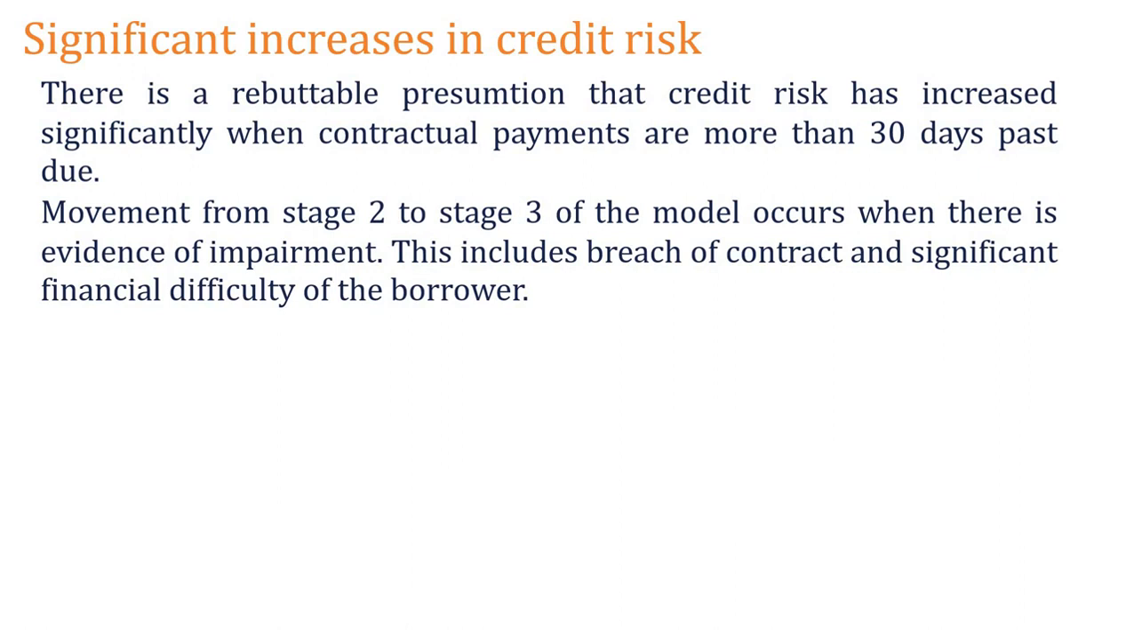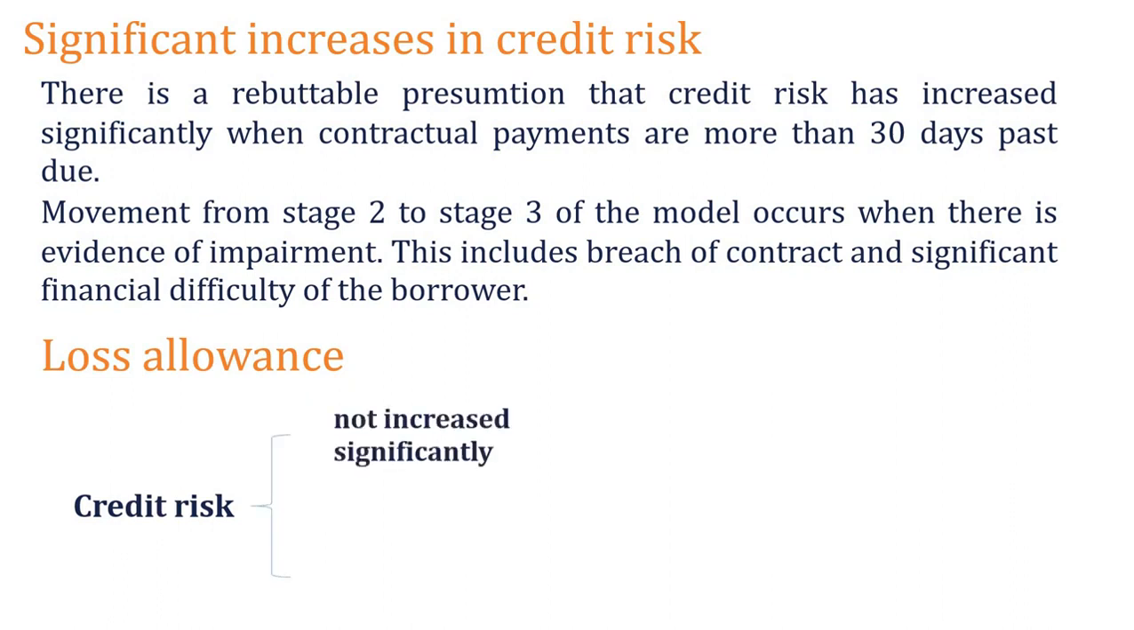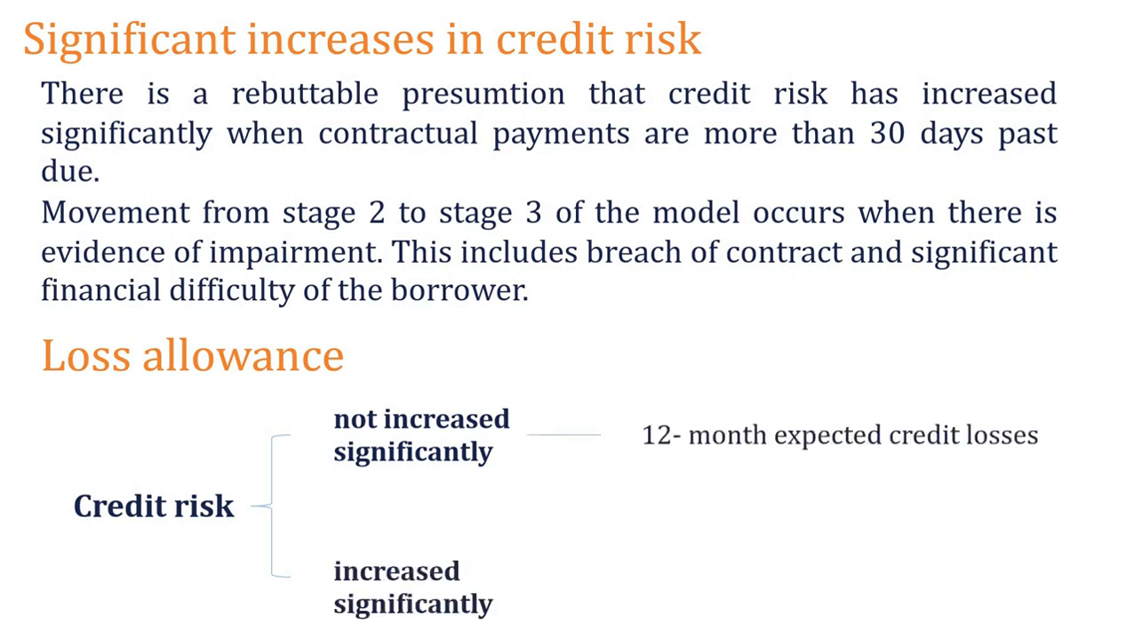Movement from stage 2 to stage 3 occurs when there is evidence of impairment. This includes breach of contract and significant financial difficulty of the borrowers. Right? So remember this credit risk. ඒක තමයි මම මෙතනදී කිව්වේ. credit risk එක කොටස් දෙකක් තියෙනවා. If it is not significantly increased, you can make the provision for 12 months expected credit loss. If it is increased significantly, you want to make lifetime expected credit.